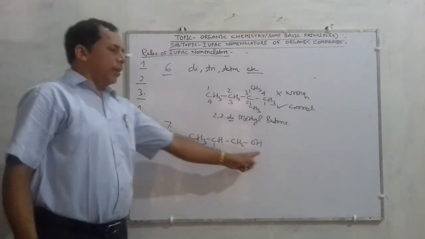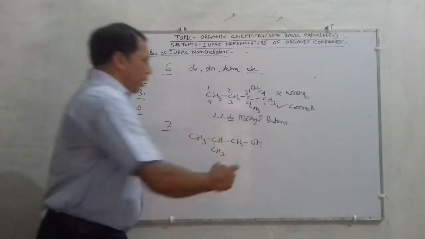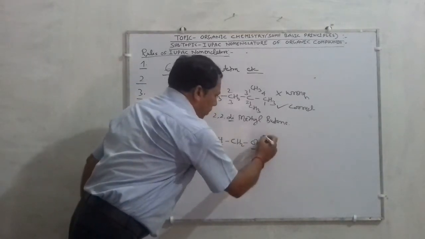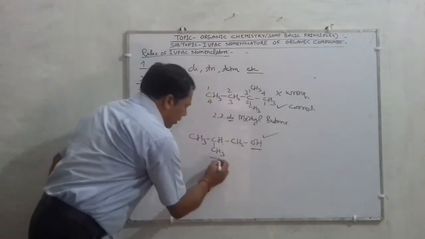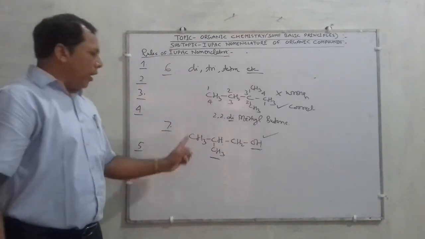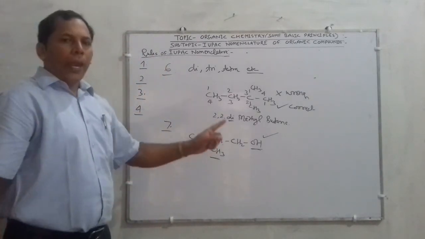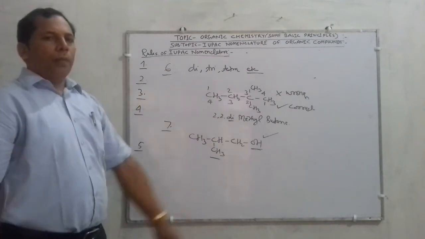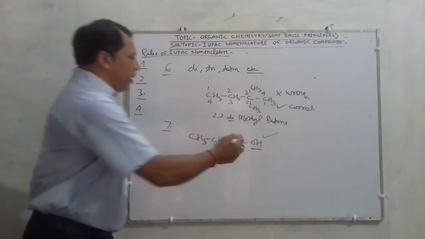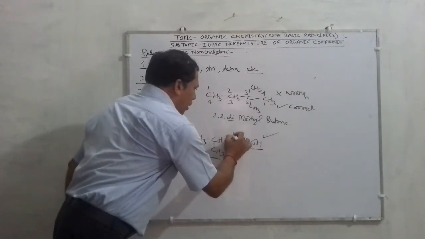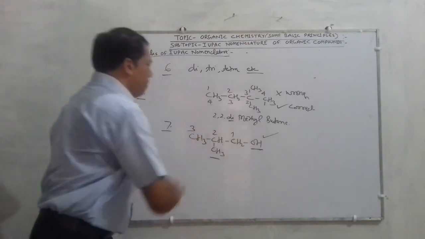Suppose any compound is treated as such. Here, children, this OH is a functional group and this CH3 is a side chain. According to the rule, we have to count the carbon atoms from the side where the functional group is nearest. So come from 1, 2 and 3.